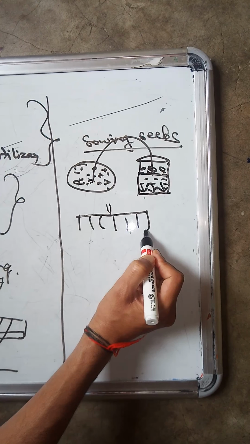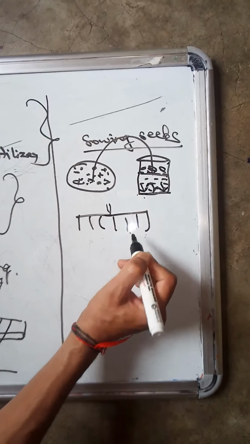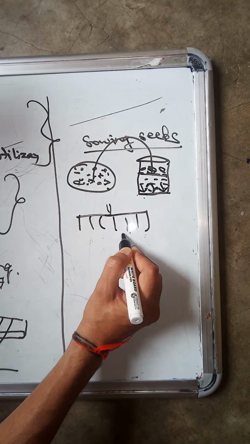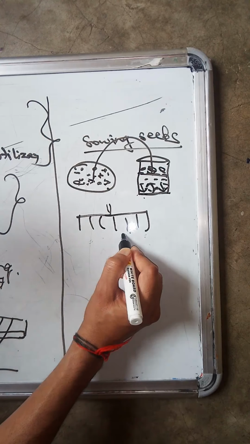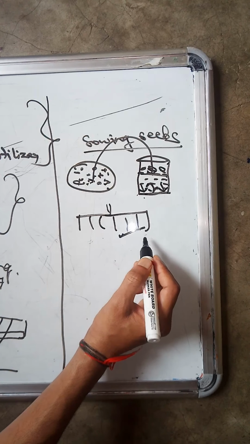If you see natural sowing of the seeds, what will happen? It is not effective, it does not go uniformly, so the crop may become very close together, which is not helpful for further growth. But with artificial sowing, using a tractor with the cultivator, it places the seeds at equal distance. When we place the seeds at equal distance, it is much better for growing the crops. Otherwise, if we do it naturally, the distance between crops becomes somewhere far, somewhere close. Due to that, the growth of the crop is not so effective. So this is the best way for sowing of the seeds.